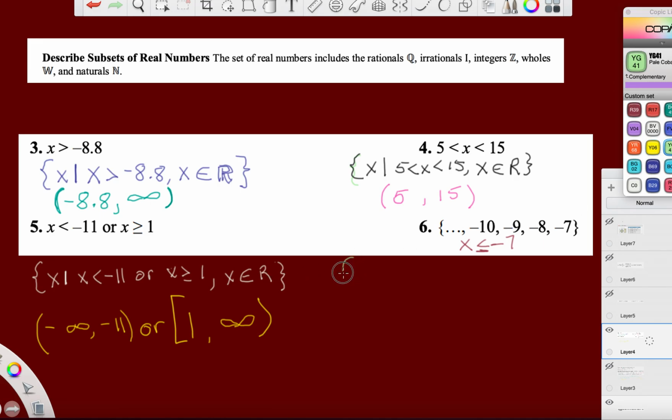set builder notation. So we start just like we always do. Brace, x such that, use the inequality we just created. x is less than or equal to negative 7, where x is an element of, so these are integers.